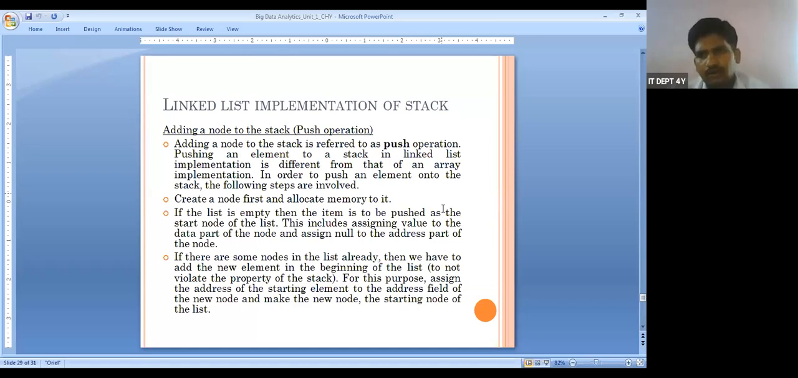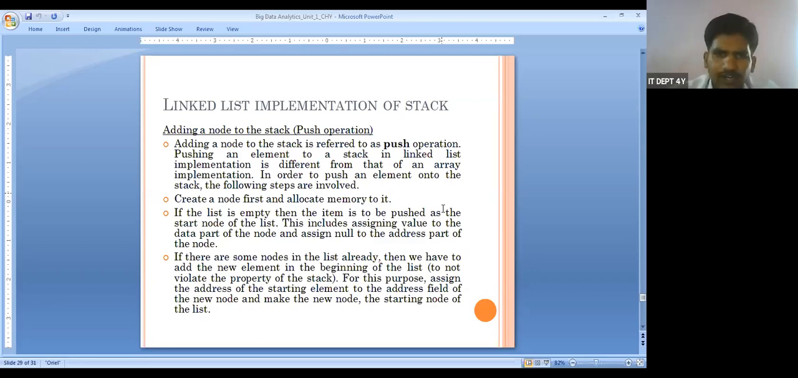So what does a node contain? A node contains two parts, that is a data part and a link part. When we insert that node, that operation is known as a push operation. Where can we insert the new node? We can insert at the top of this stack. Based upon the top value, we can insert the value. So adding a new node to the stack is referred to as a push operation.